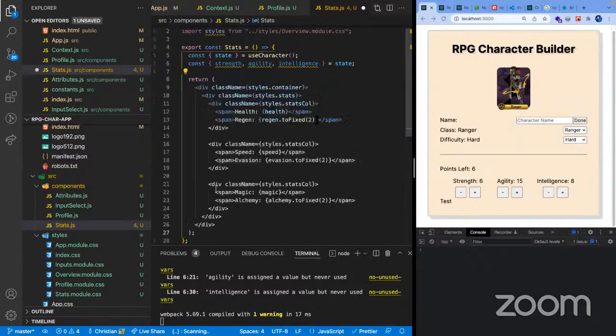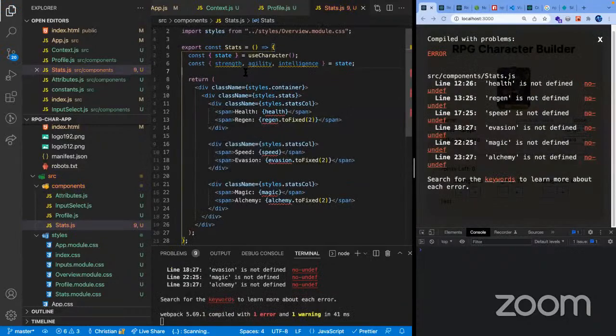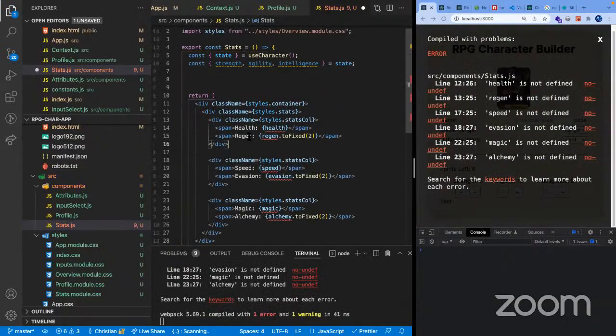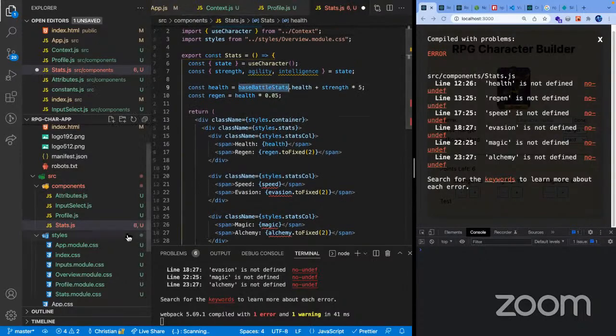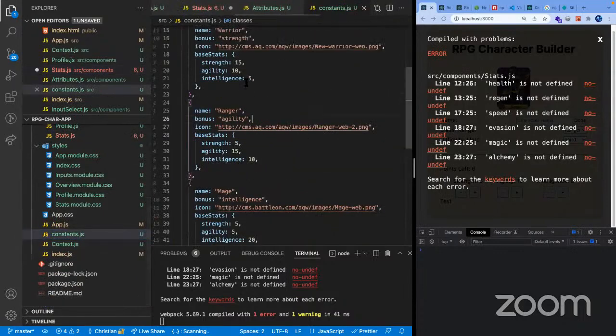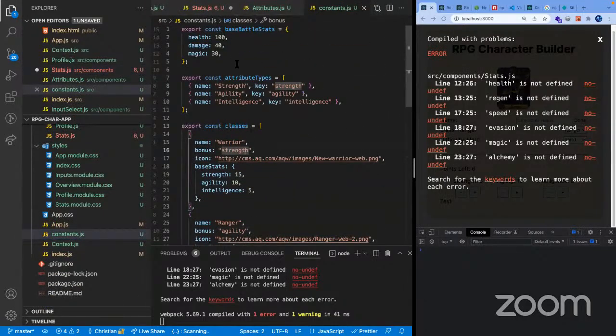it's just this. And then for the calculations for the health and regen, they're basically dependent on our strength. So for example, I'm gonna have here a health. So it's using our base battle stats from our constant right here. Base battle stats.